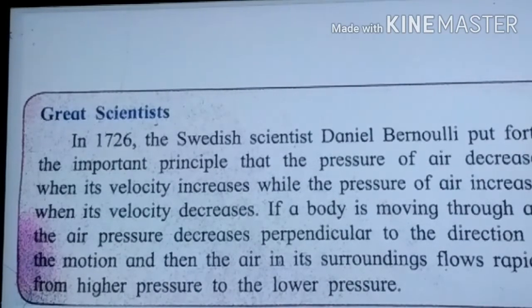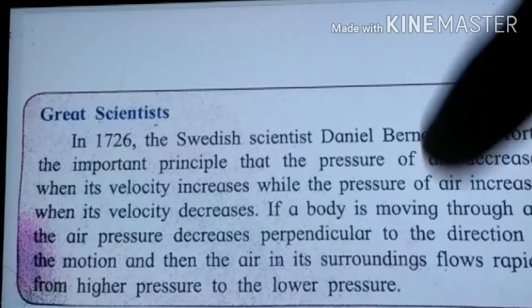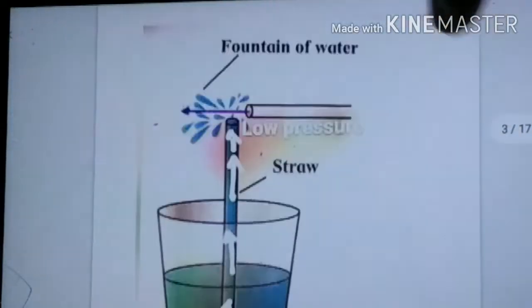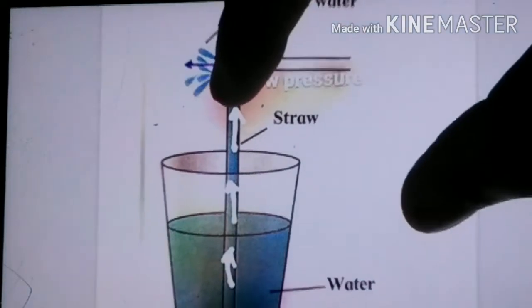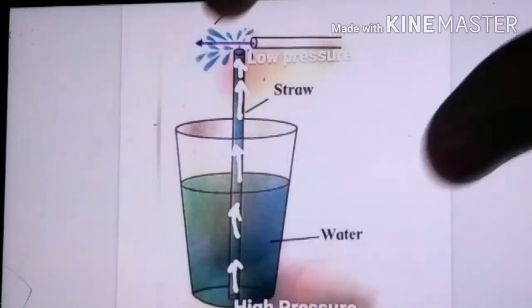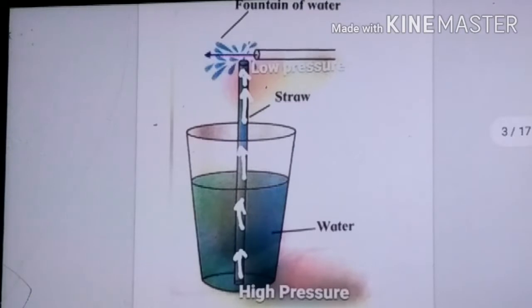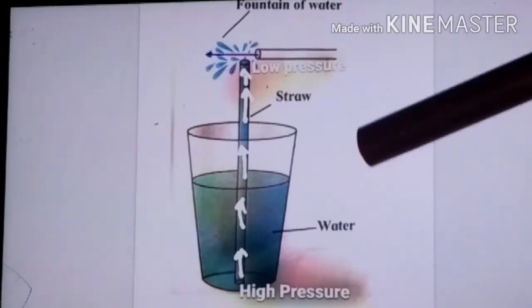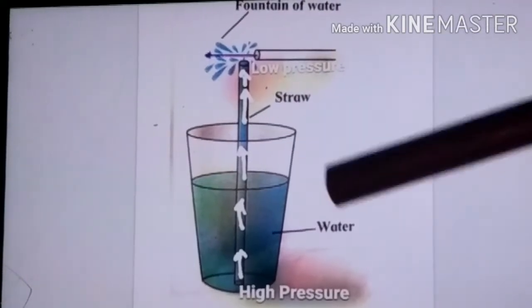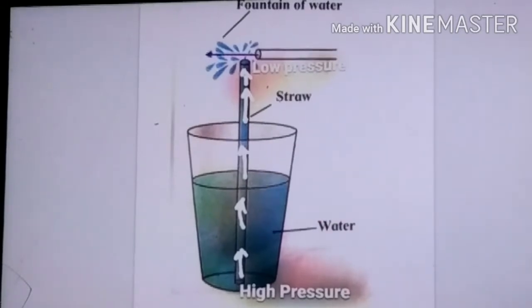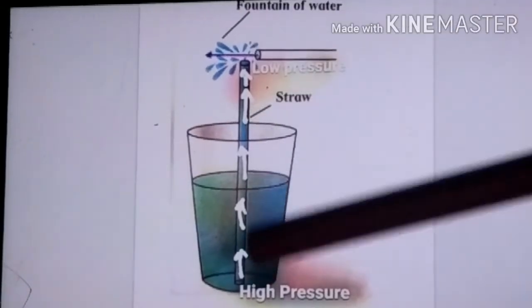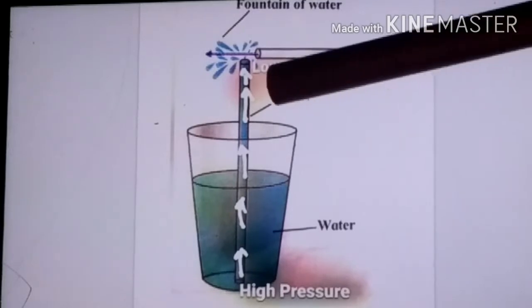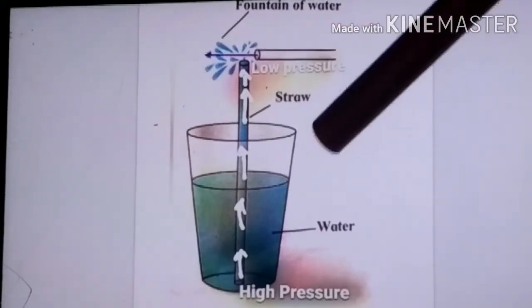Let us see by taking one example how it works, what this Bernoulli principle actually means. See, now what you can see in this: I have taken a glass filled with water, and I have put this straw in the glass in an erect direction.